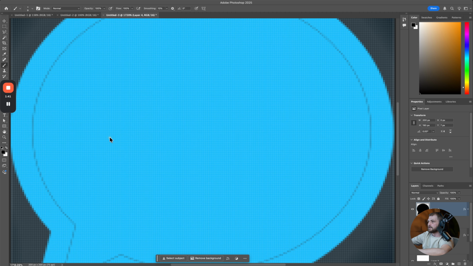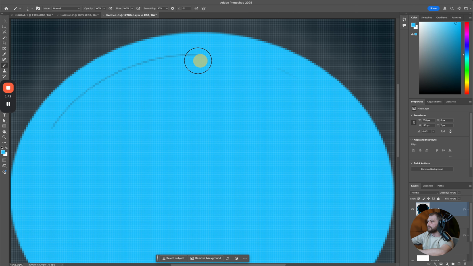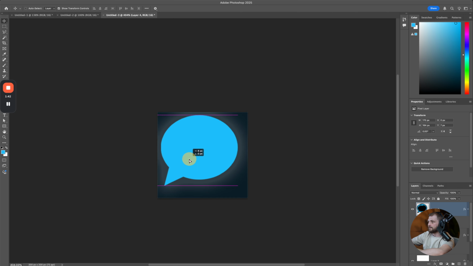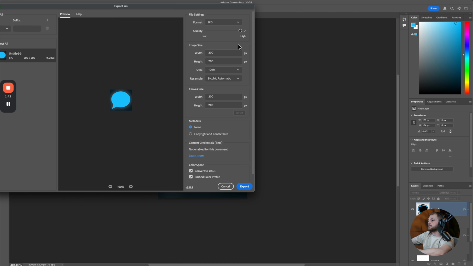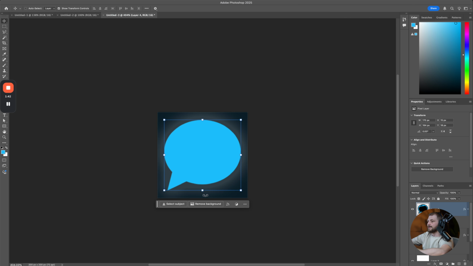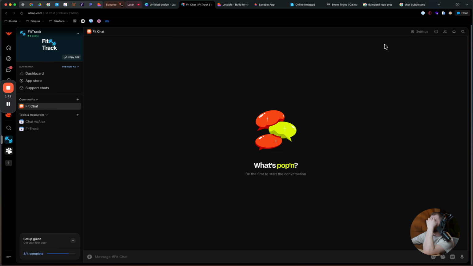And then we'll take a brush and we'll fill this all in really quickly. Probably a more efficient way to do this, but I'm not a Photoshop expert. Now, this isn't the coolest logo in the world, I'm not gonna lie, but you know what, it'll do for now. Export as JPEG, export logo 2,